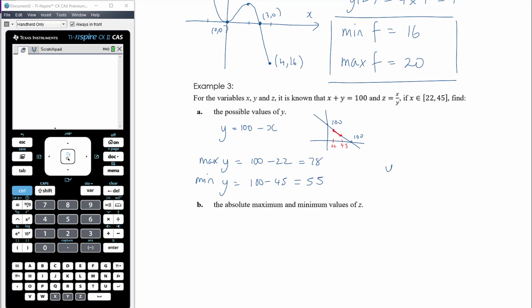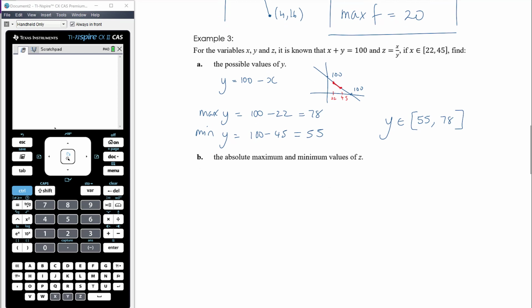So possible values of y is an element of 55 to 78. The absolute maximum and minimum values of z. Okay, so z equals x over y. So z is going to be equal to, we could think about this in a couple of ways. So we know that x is equal to 100 minus y. So that means that z is equal to (100 minus y) over y, which is 100 on y minus 1.